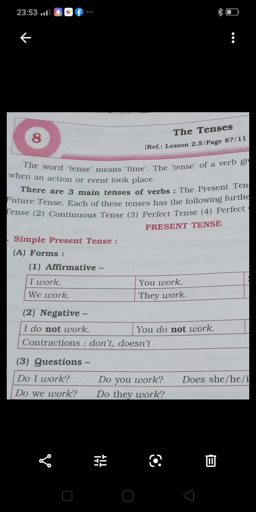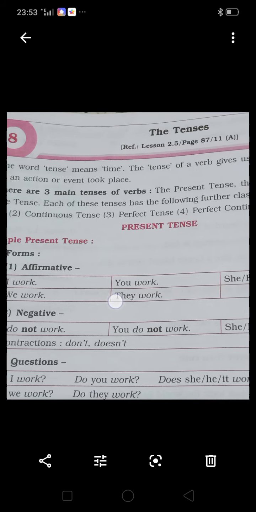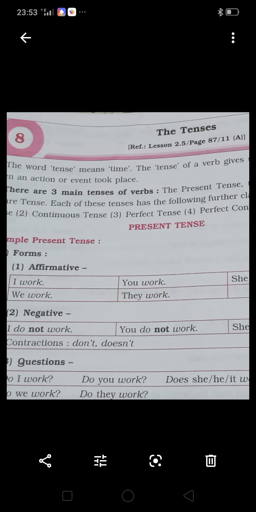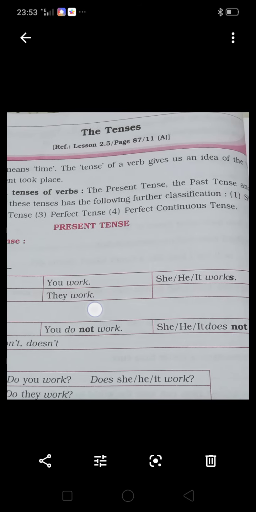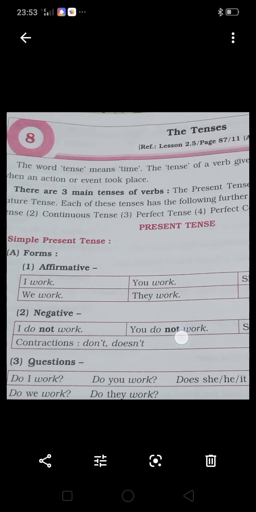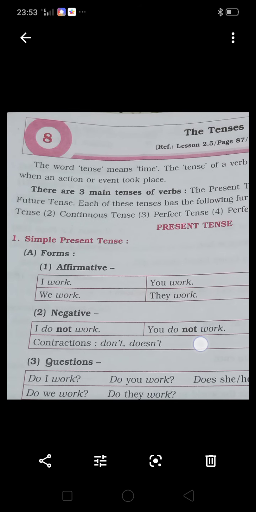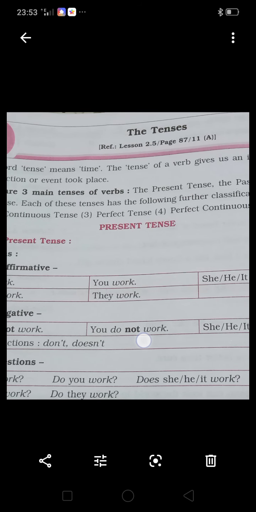See everyone, first the definition of tense. The word tense means time. What is the meaning of tense? Tense means time. The tense of a verb gives us an idea of when an action or event took place. What is the function of tense?